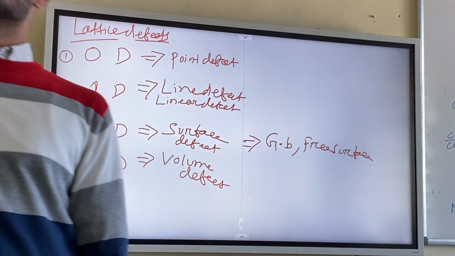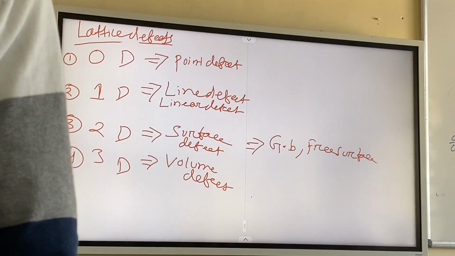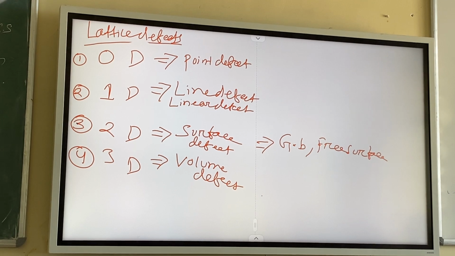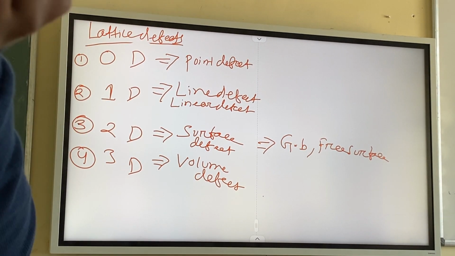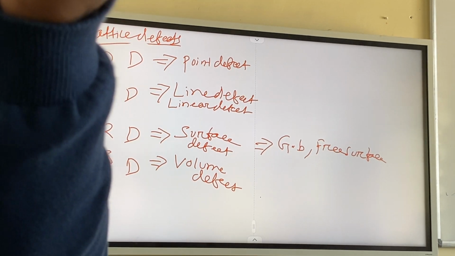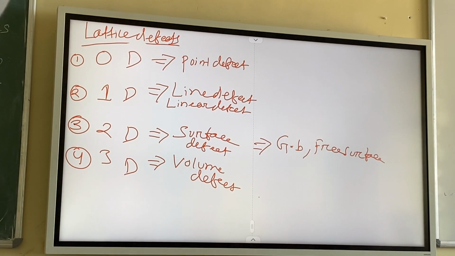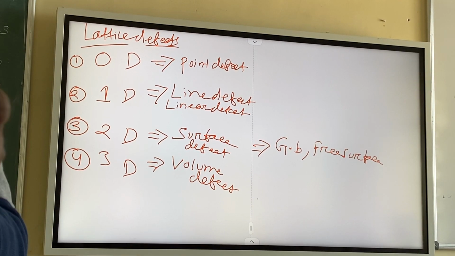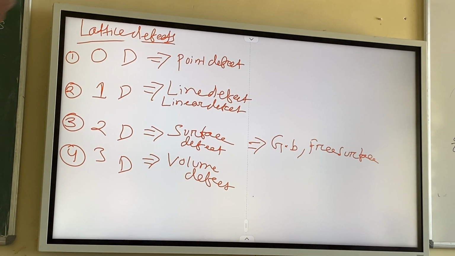Suppose this is a metal, for example. This is not a metal, but imagine this is a metal. The free surface means the surface. This is a free surface. This is also a defect, because this material is not infinite. It ends at this dimension. So this free surface is also a defect. So grain boundary is one defect, free surface is a defect.